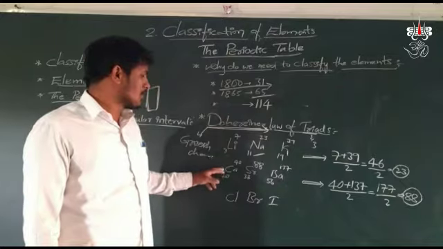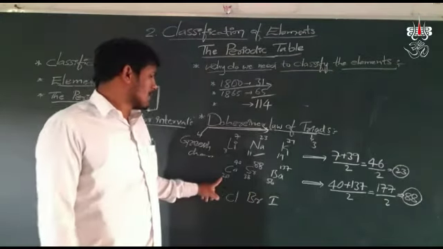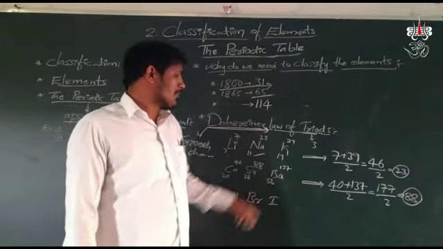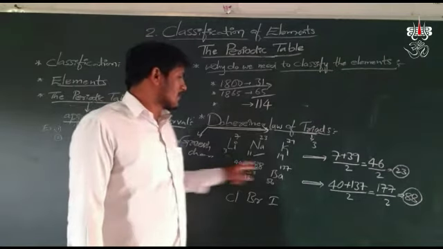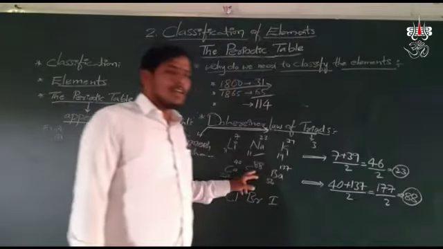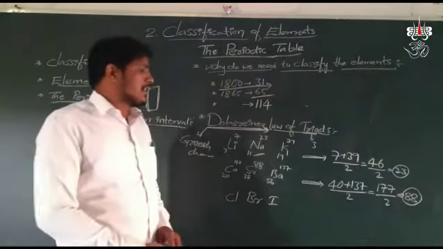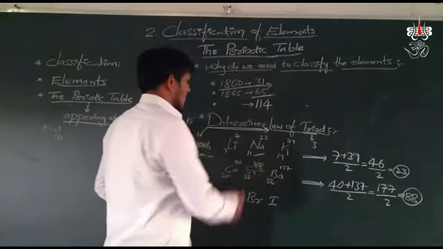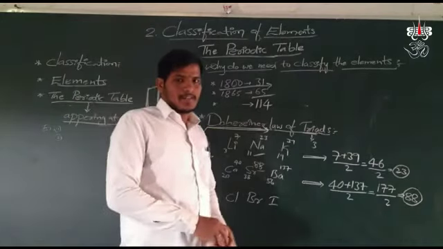Another example: observe calcium, strontium, barium. Calcium has atomic number 20, strontium 38, barium 56. The atomic mass of calcium is 40 and of barium is 137. Their sum, 177, divided by 2 is about 88, which is equal to strontium. This is Dobereiner's law of triads.